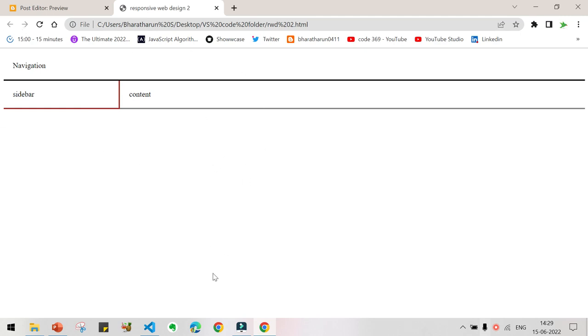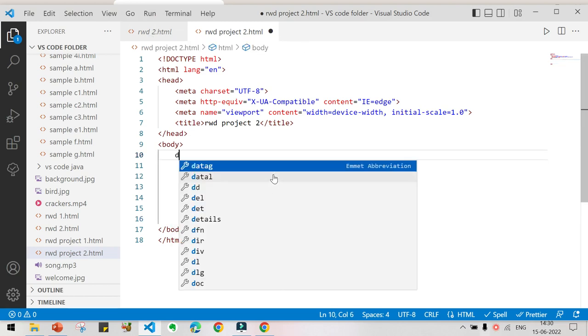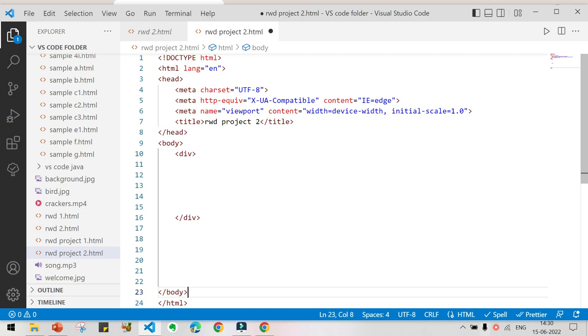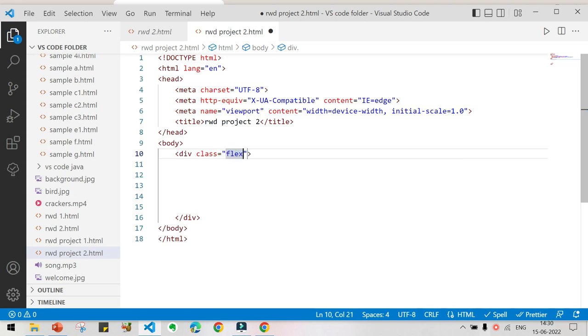How do we create a Flexbox like this? In order to create a Flexbox, we have to create a Flex container. This is the first thing you have to do. How to create that? Using a div. Let me give the class name for the Flex container as class equal to flex-container.